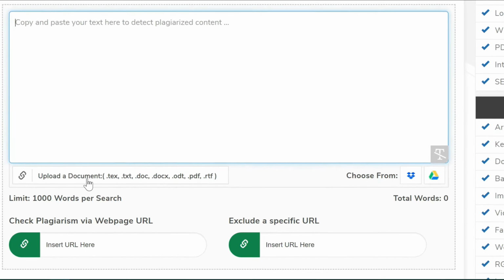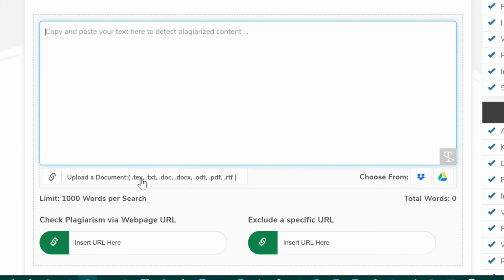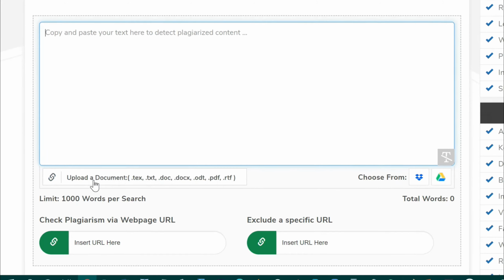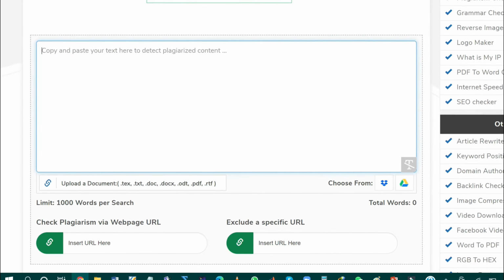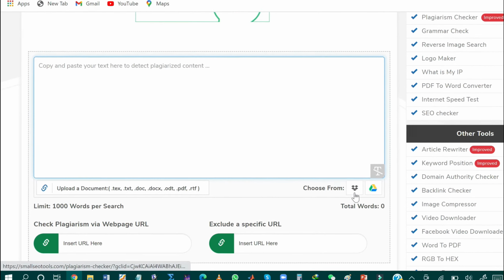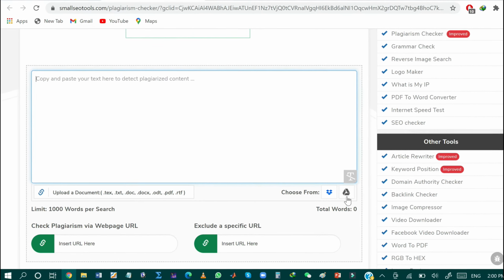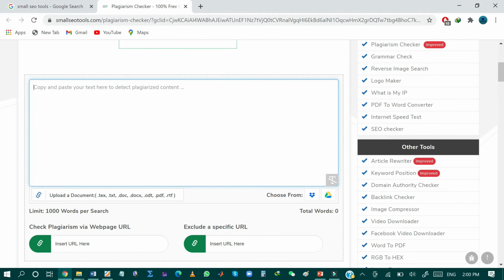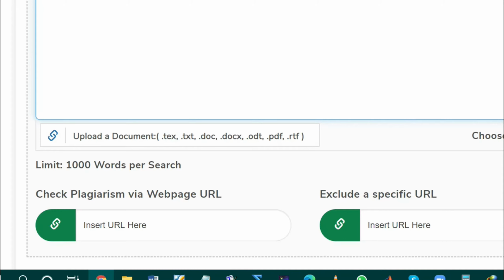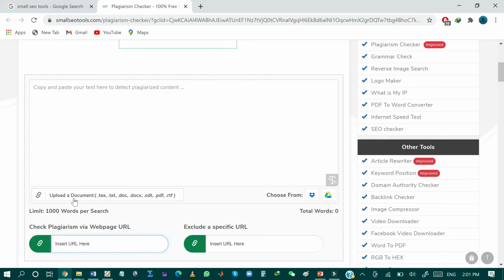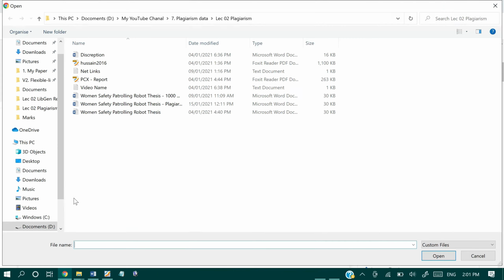And you can upload the document in multiple formats such as .tex, .txt, .docx, .odt, .pdf, and .rtf format. You can upload your document from your local storage, as well as import your document from the cloud, either from Dropbox or from Google Drive. You can also use this tool to check the plagiarism of a web page just by inserting the URL of that page over here.